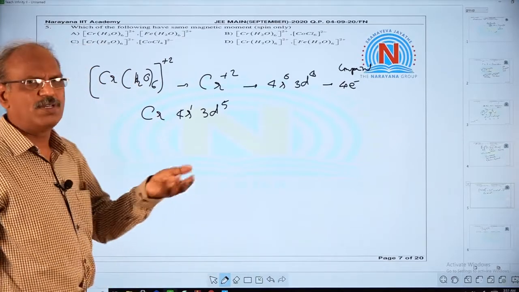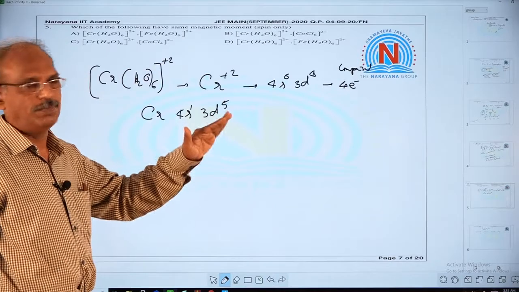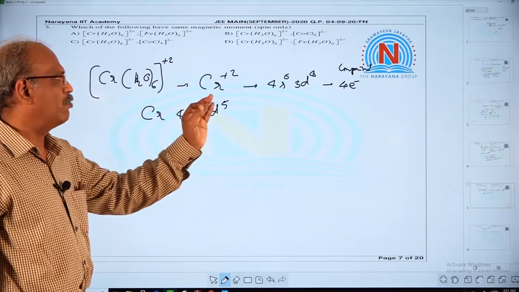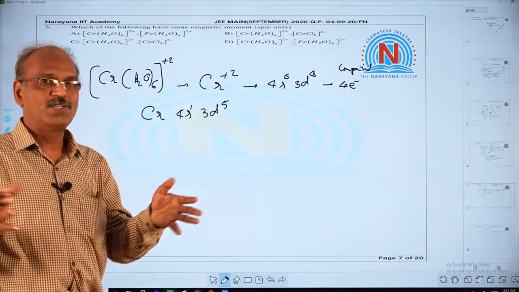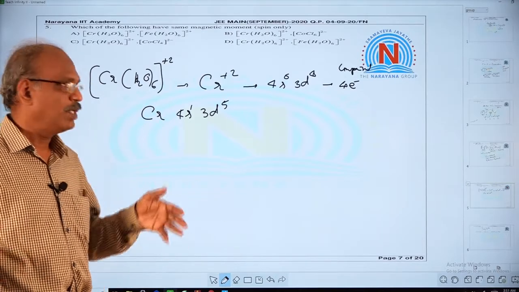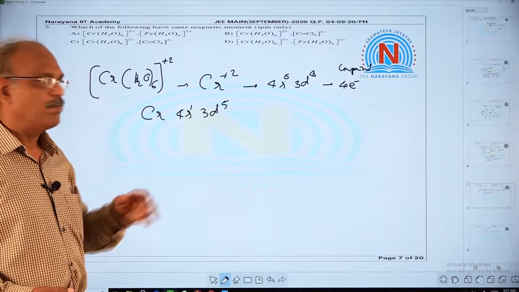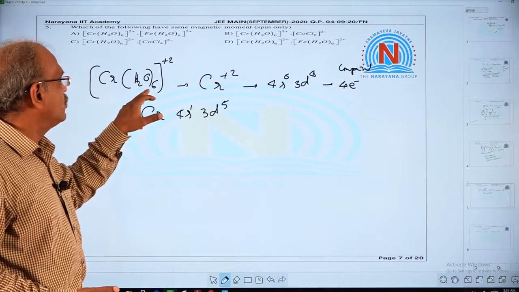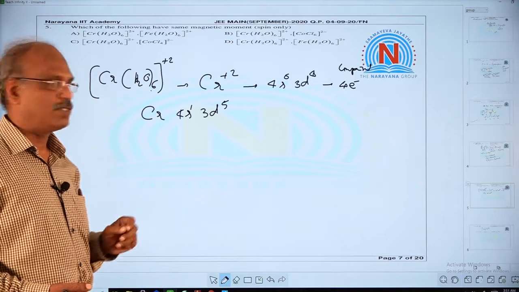You need not consider CFT or VBT. If weak ligand is there, no problem. You can write the normal configuration. It's enough because time factor is very important in exam. If it is a regular class, we do with CFT or VBT. But for 6 coordination compounds, CFT is the best.